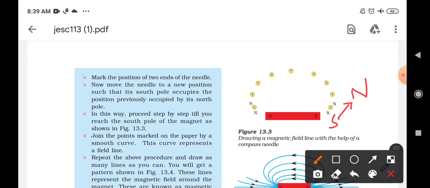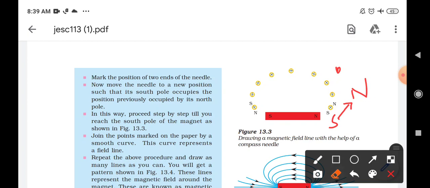Now what we will do, again we will make a mark here, we will make a point here in order to understand what the first position was. Okay, and then at the same position, if we mark here, again we are going to keep a magnet at this particular mark.